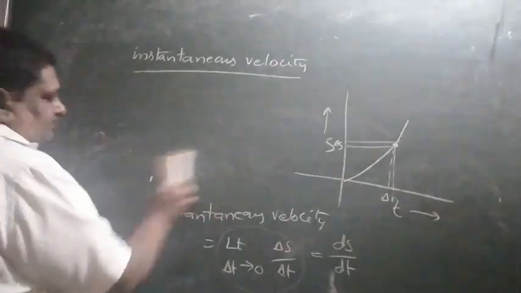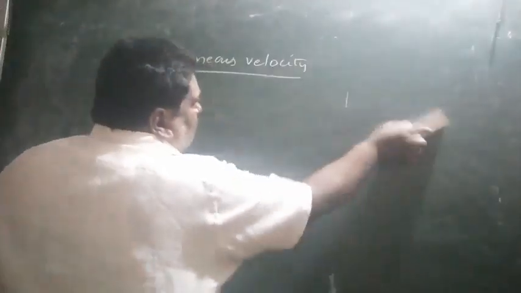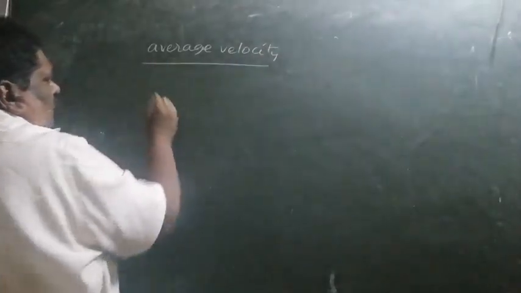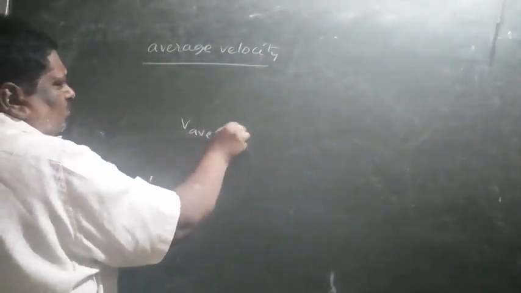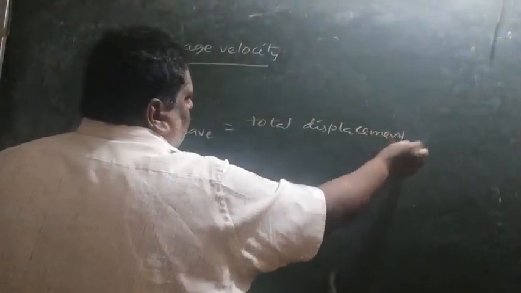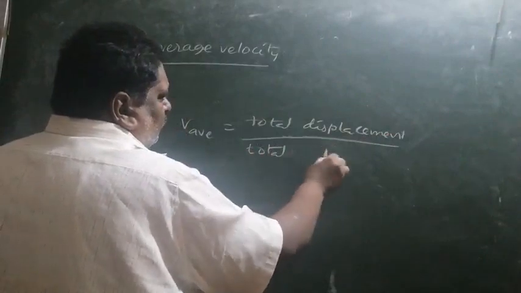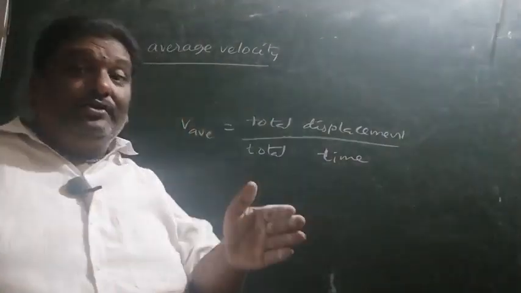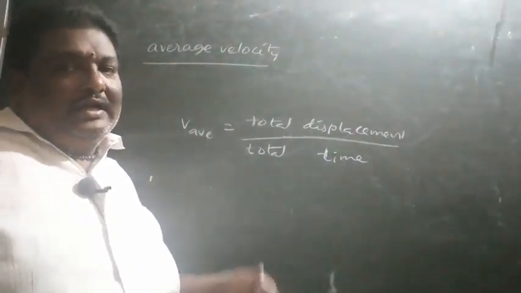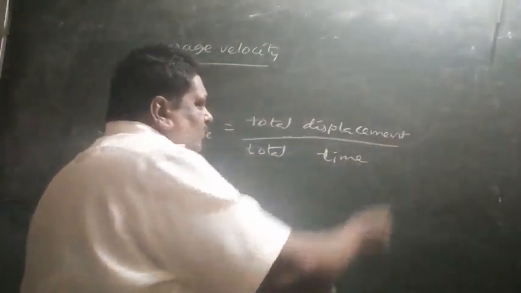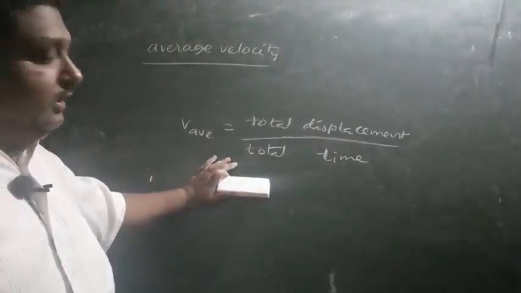Right, next. Average velocity. V average is equal to total displacement by total time. Total displacement is a vector, so both magnitude and direction we shall take. Following vector rules, we shall take the total displacement. Total displacement by total time is the average velocity.